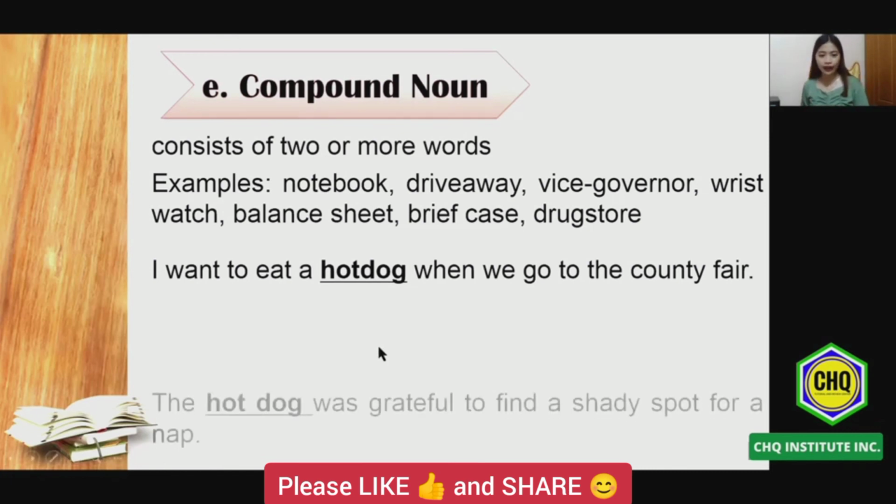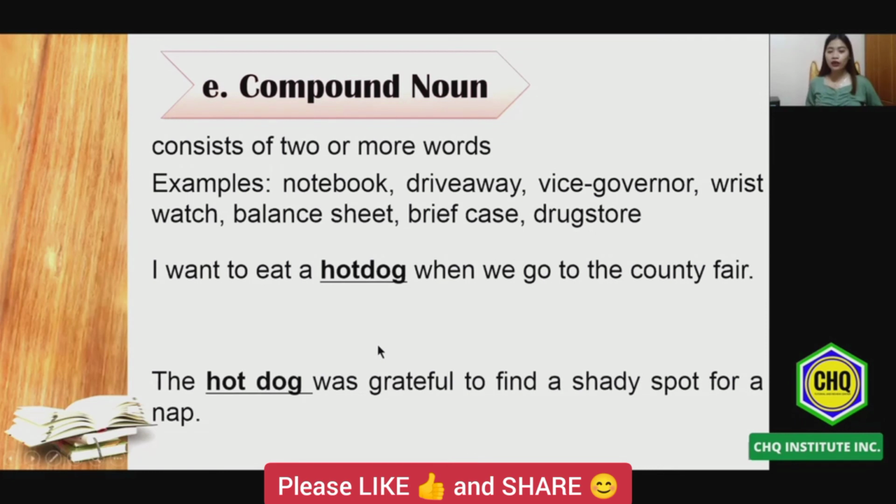While the second one is, the hot dog was grateful to find a shady spot for a nap. So in our first example, hot dog will act as a noun.